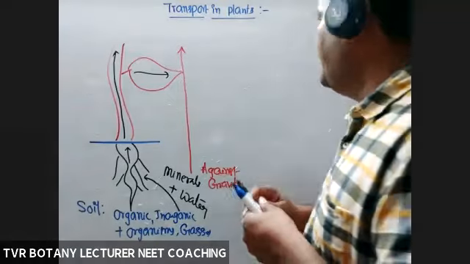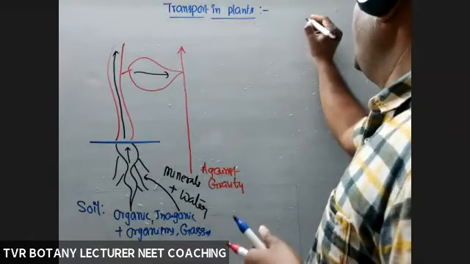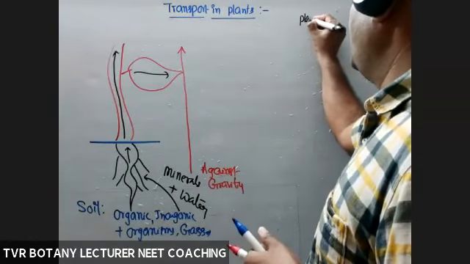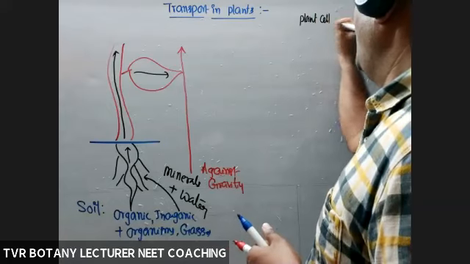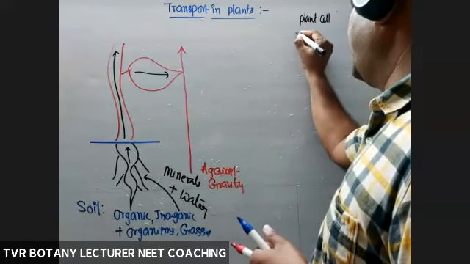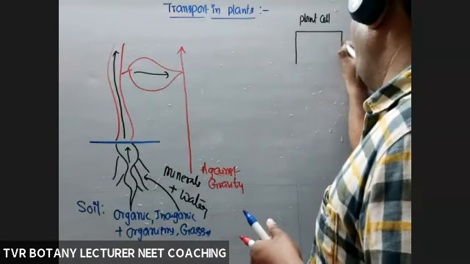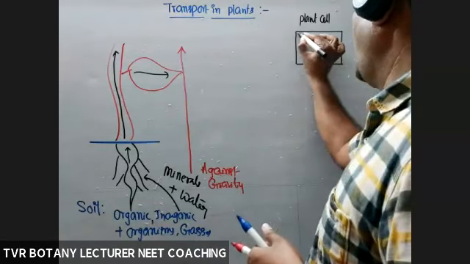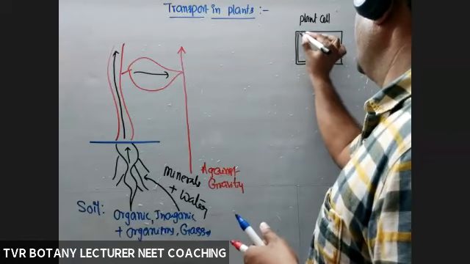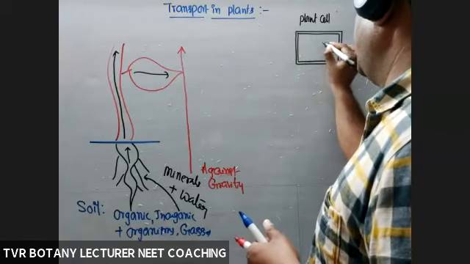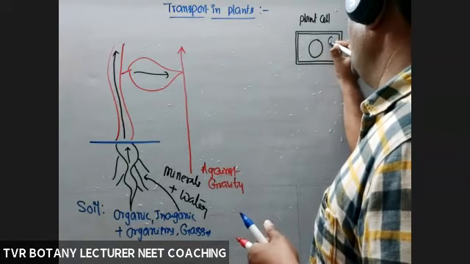If you take a plant cell, what are the various zones and boundaries present in it? This one is the cell wall, plasma membrane, protoplasm, vacuole, nucleus.